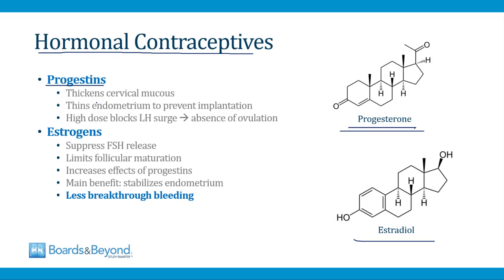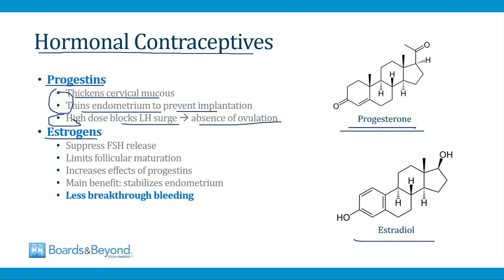The major mechanism of contraception for progestins is that they thicken cervical mucus, which limits sperm mobility. They also thin the endometrium, which prevents implantation. If you give them at high dosages, they block the LH surge, and this will lead to an absence of ovulation. But for most dosages of progestin drugs, this is not the major mechanism. It's the first two here, the cervical mucus changes and the thinning of the endometrium.